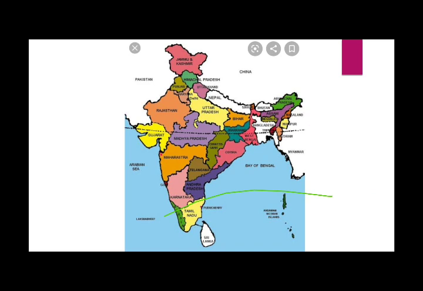You can calculate it: 4 minutes for each longitude, 30 longitudes, so 4 into 30 equals 120 minutes, and 120 minutes means 2 hours. It's very easy to calculate. So that is why there is a 2 hours difference in India.